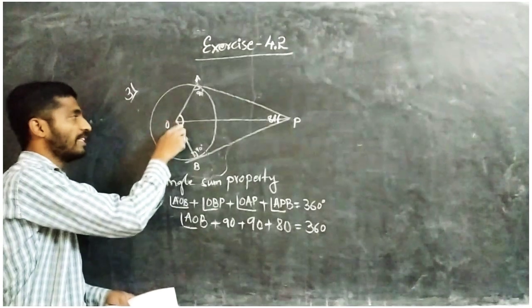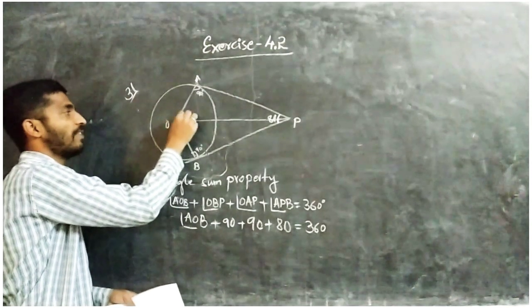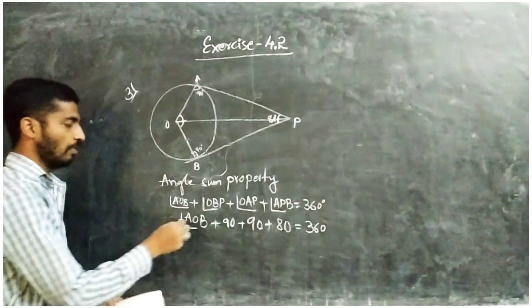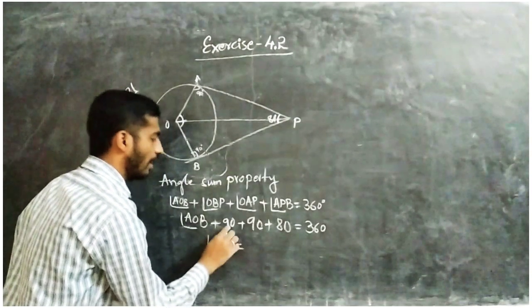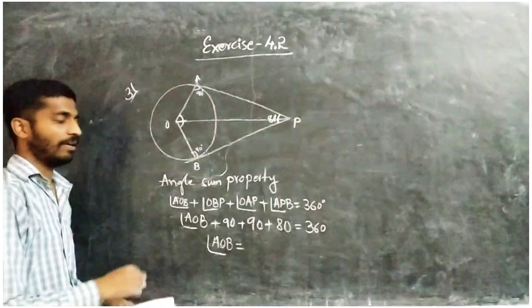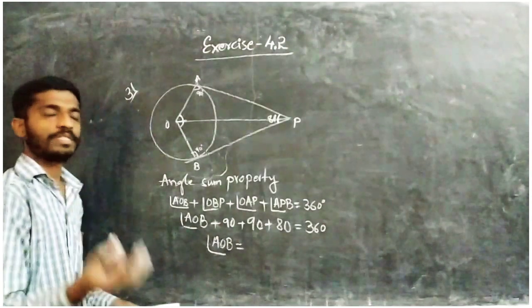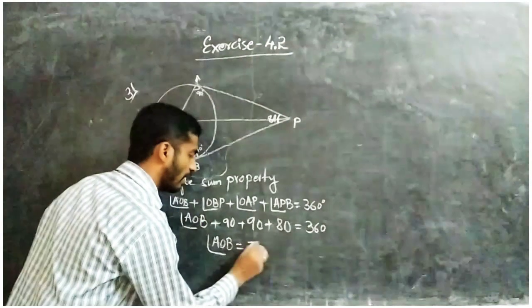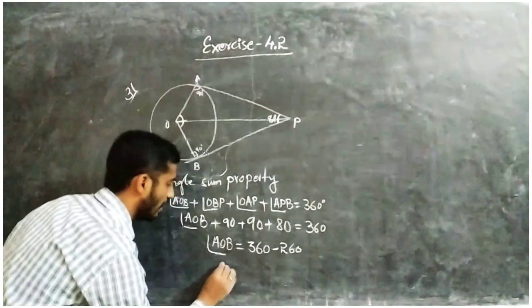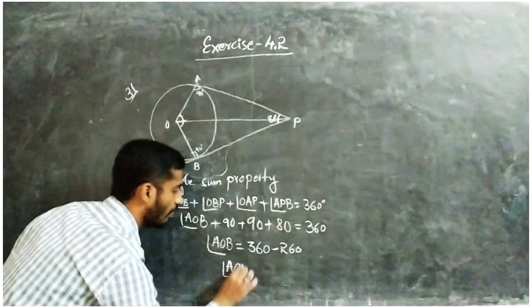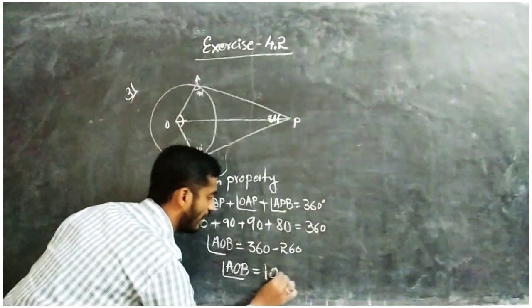First we need to find this one, and afterwards we can easily find the inside angle. So AOB equals 90 plus 90 is 180, 180 plus 80 is 260. Taking it to the right side it becomes minus 260, so AOB equals 100.